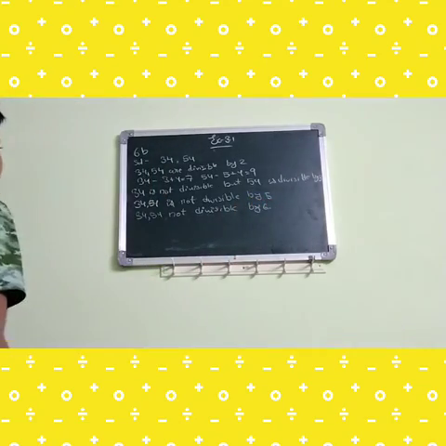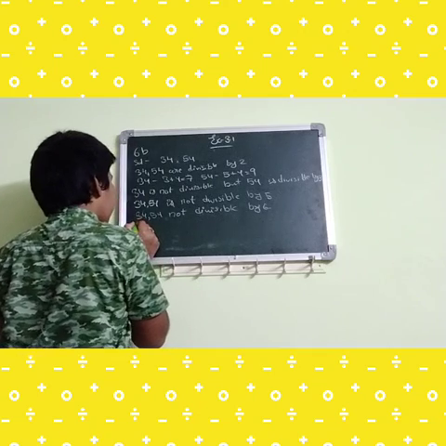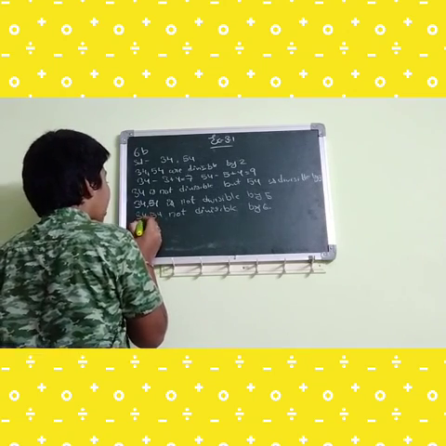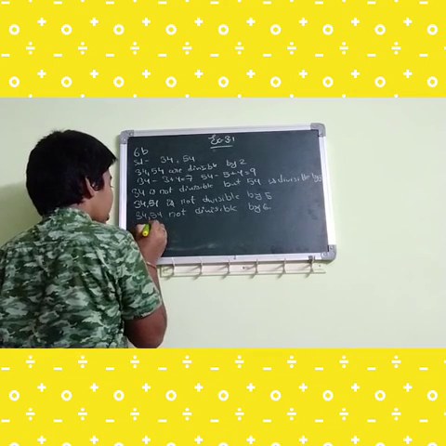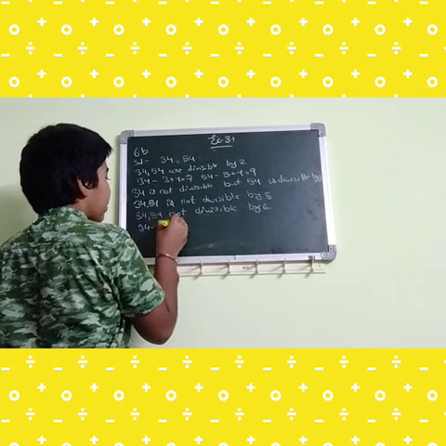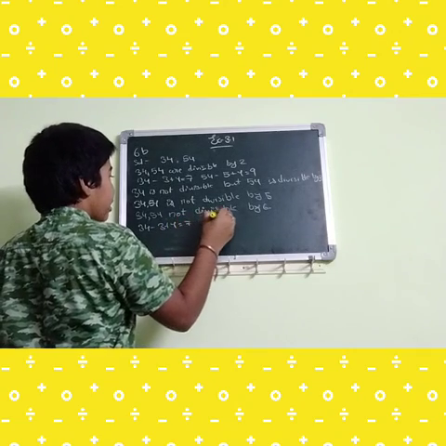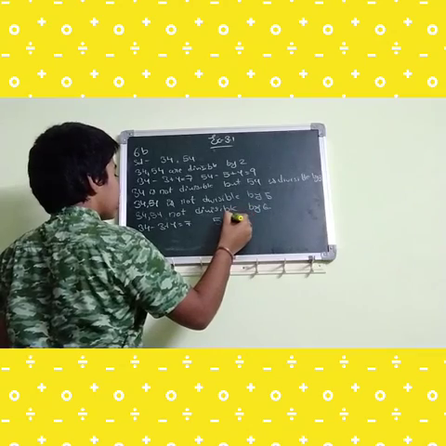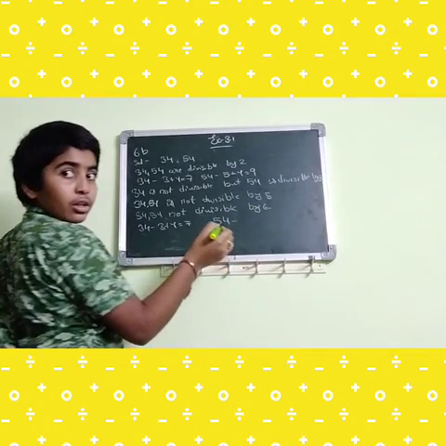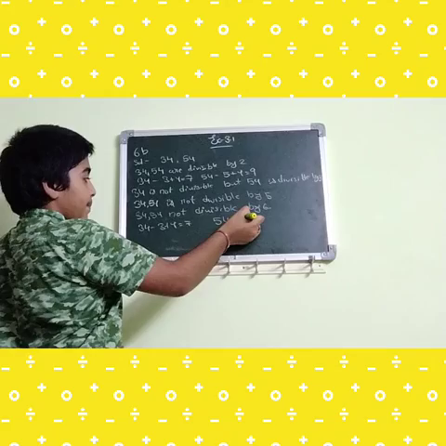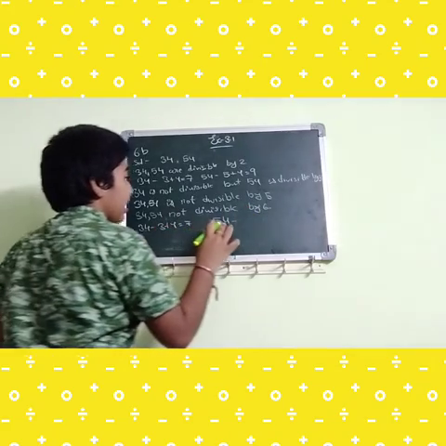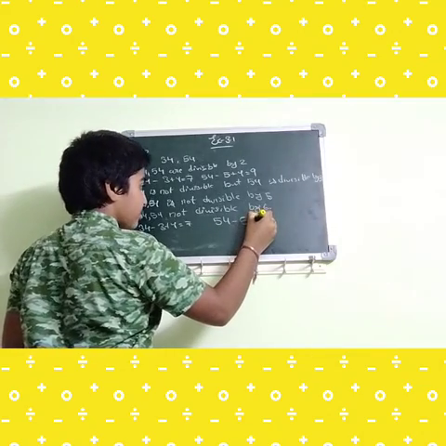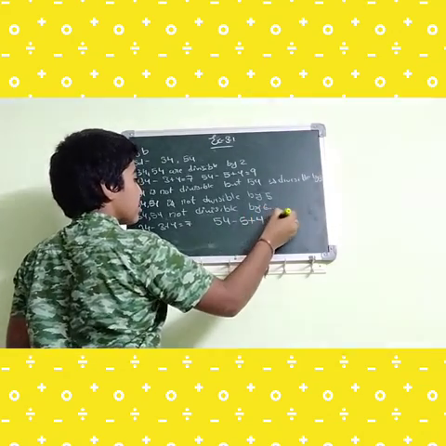Okay. Now next, 9. So again, the sum of the given digits. 34: 3 plus 4 is equal to 7, and 54: 5 plus 4 equals 9.